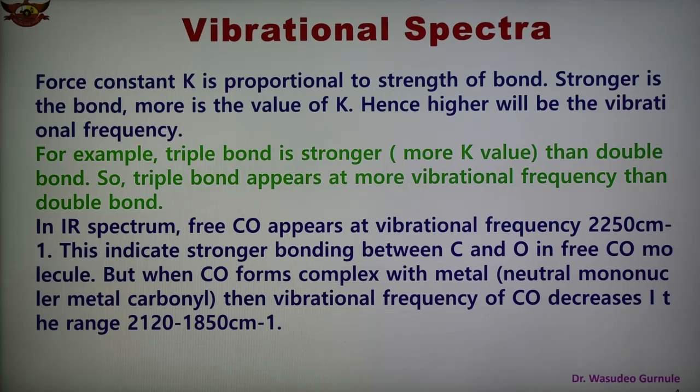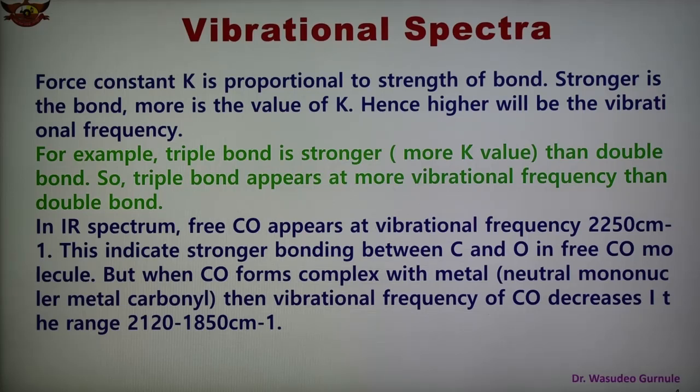For example, a triple bond is stronger and therefore has a higher force constant K value as compared to a double bond, and the triple bond appears at a higher vibrational frequency because the bond is stronger. The K value is higher, and because of that the vibrational frequency also appears at a higher frequency as compared to the double bond. So this is one example: the triple bond is stronger than the double bond and appears at a higher frequency.